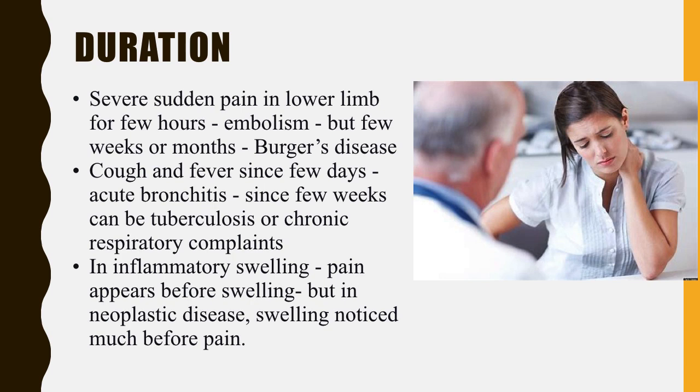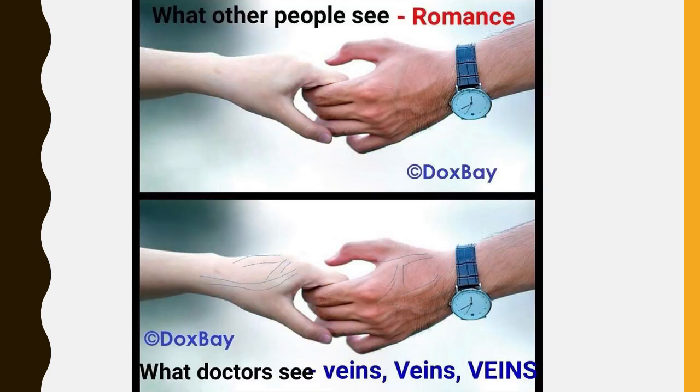In inflammatory swelling, the pain appears before the swelling. But in neoplastic diseases, swelling is noticed much before the pain. So that is the difference. So duration is very important, and based on that, you have to select the rubric also.